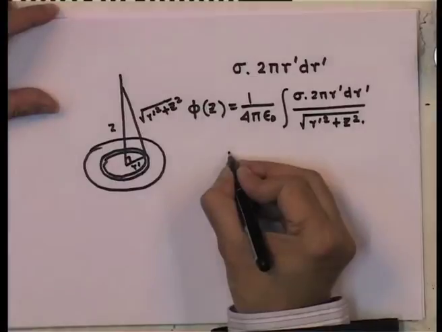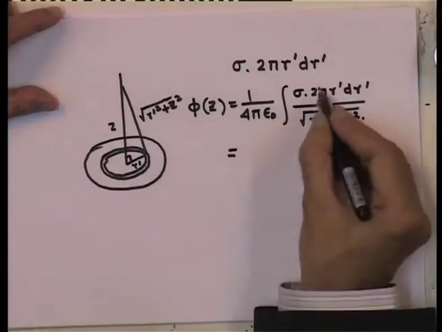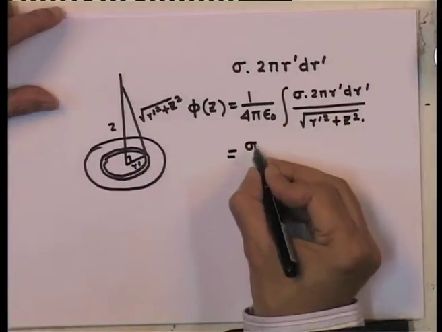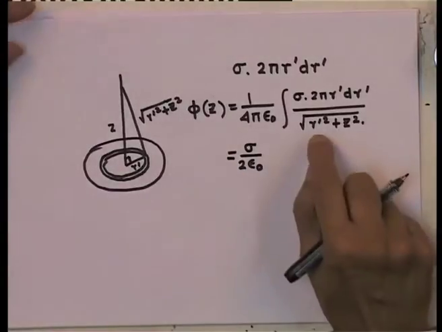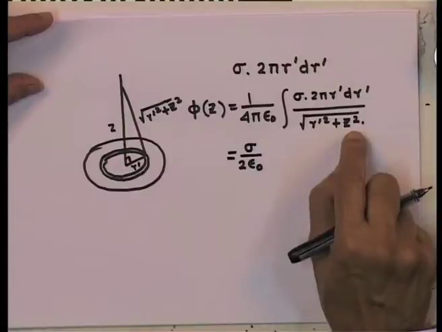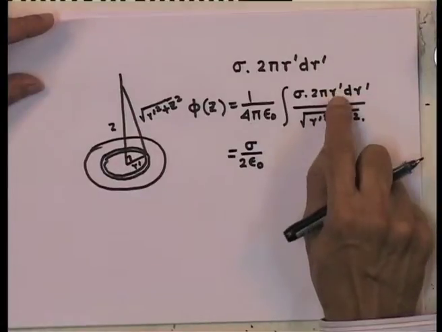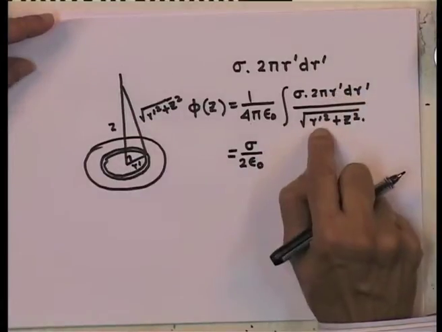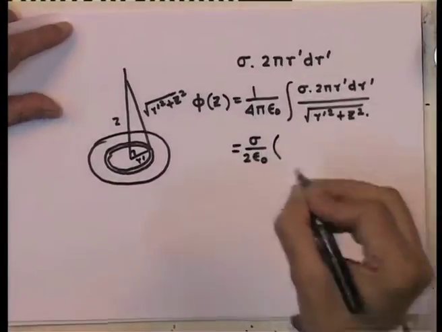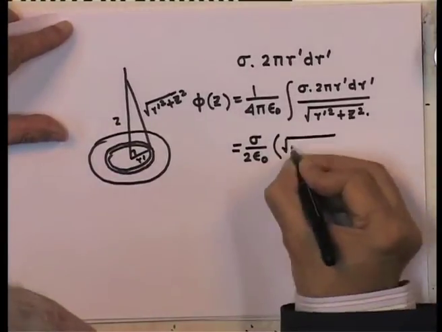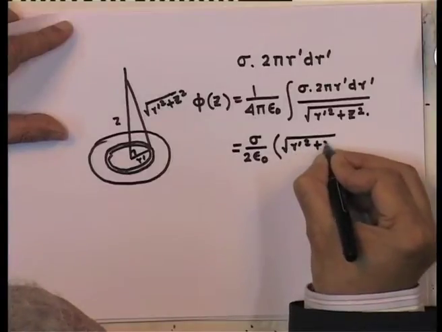Now, this integral is trivially done. 2 pi over 4 pi, I am left with sigma by 2 epsilon 0, integral of r prime dr prime over square root of r prime square plus z square. Here, r prime dr prime is the differentiation of r prime square, so this is nothing but the square root of r prime square plus z square only.